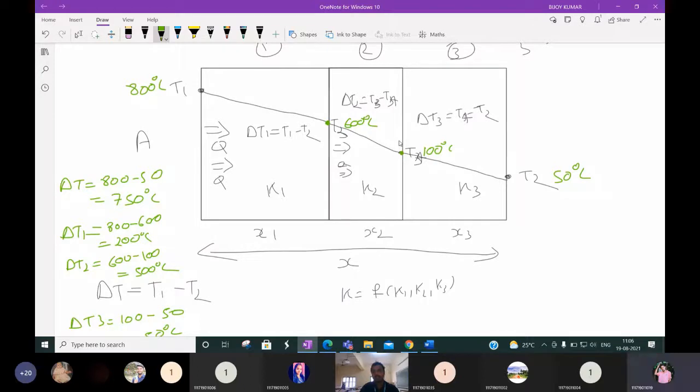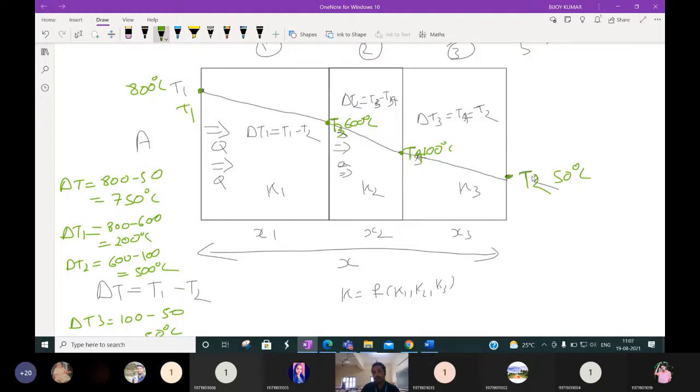Yeah, this is nomenclature. I name this T1, this is T2, this is T3, this is T4. Whatever you want, you can take. This is a nomenclature I take. But the thing you have to remember is the temperature will decrease from this to this.